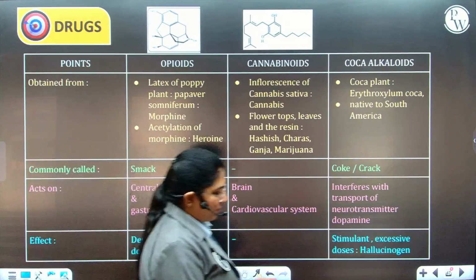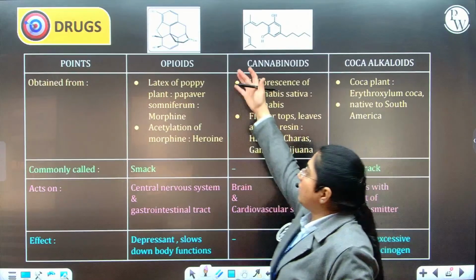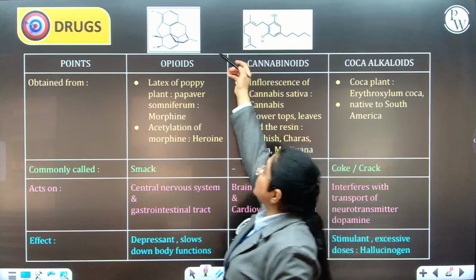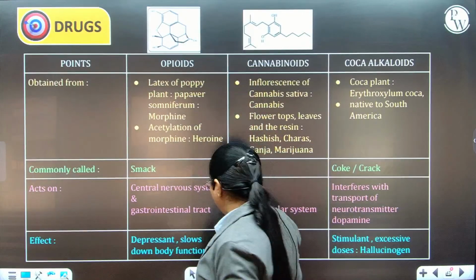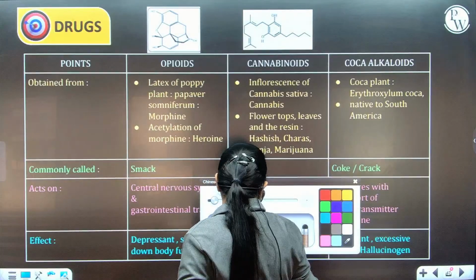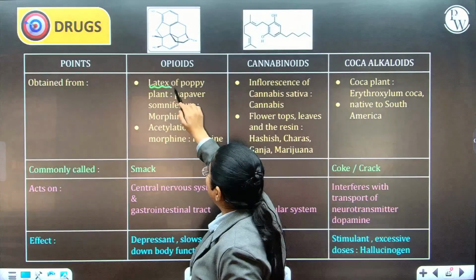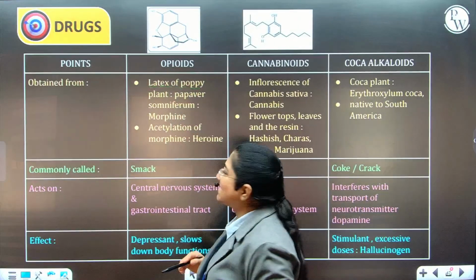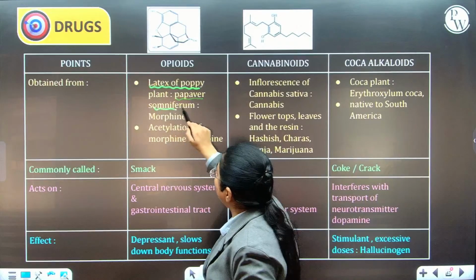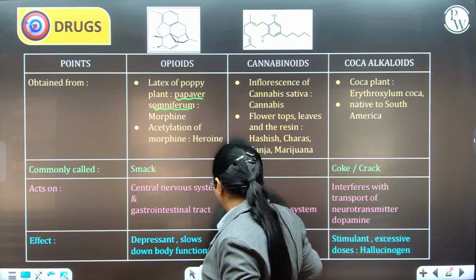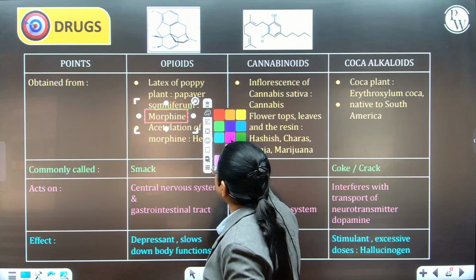Because this is the part where a lot of questions come from. So, if you're talking about opioids, this is the structure of the drug obtained from opioid. Which part do we use? Basically it is obtained from the latex of the poppy plant, which is Papaver somniferum. And what we obtain is a drug called morphine.